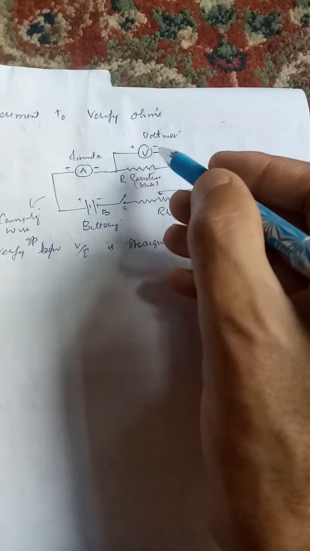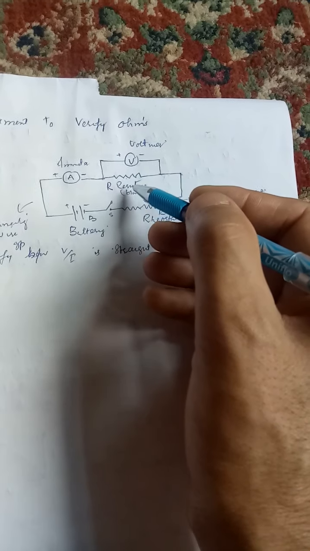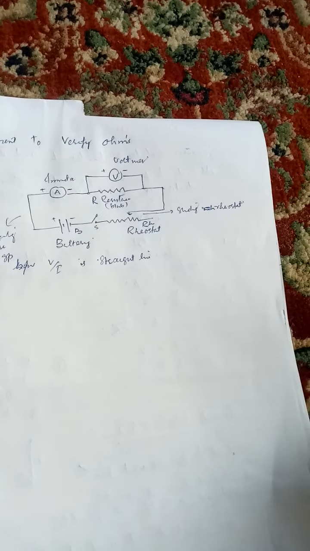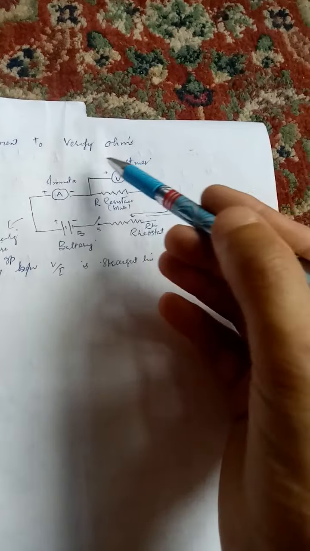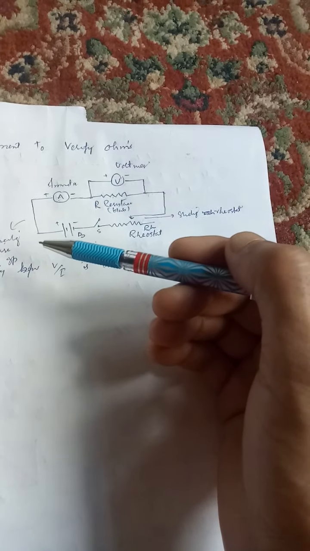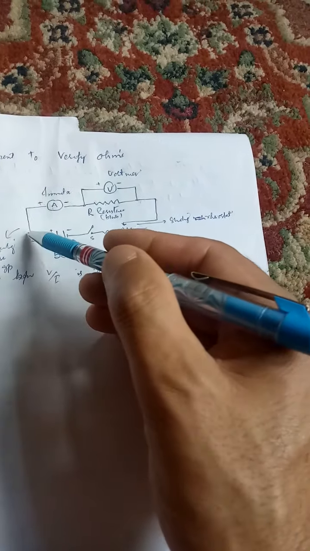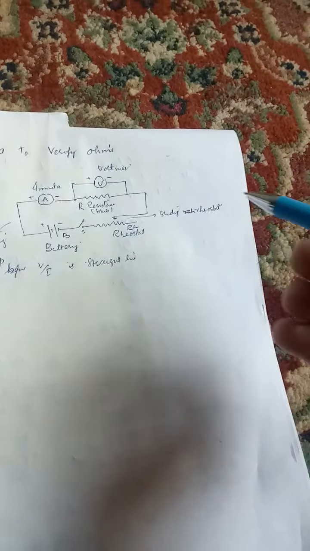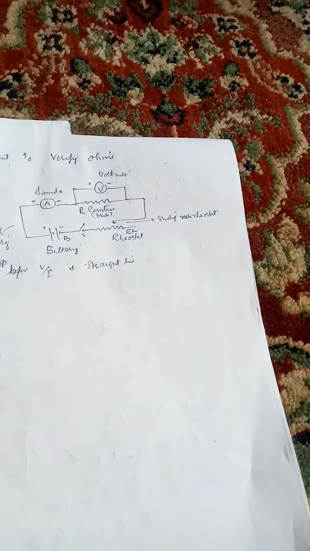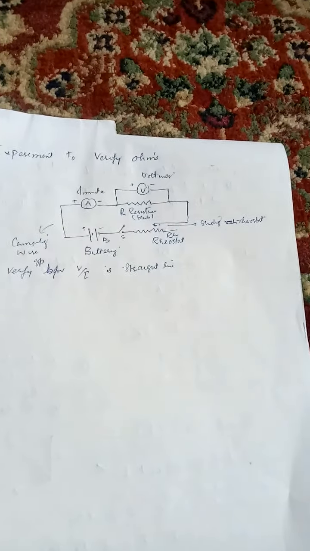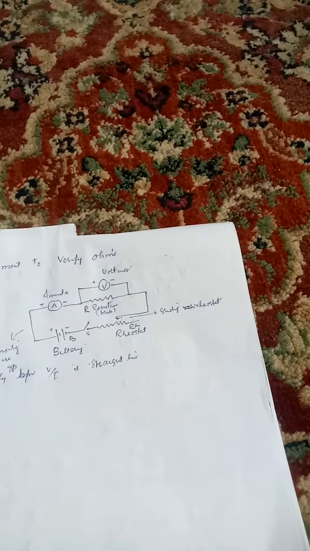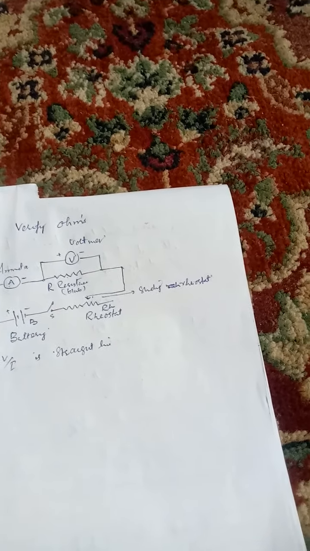This is the voltmeter, and this is the resistance or bulb across which we will see what happens to the current and potential difference. And this is the ammeter, which is used to measure the current. This is the battery and these are the connecting wires. This is the switch, and this is the resistor which we call the variable resistance, and this is the sliding contact. In order to verify whether the graph between V and I is a straight line or not, we have to perform this experiment.